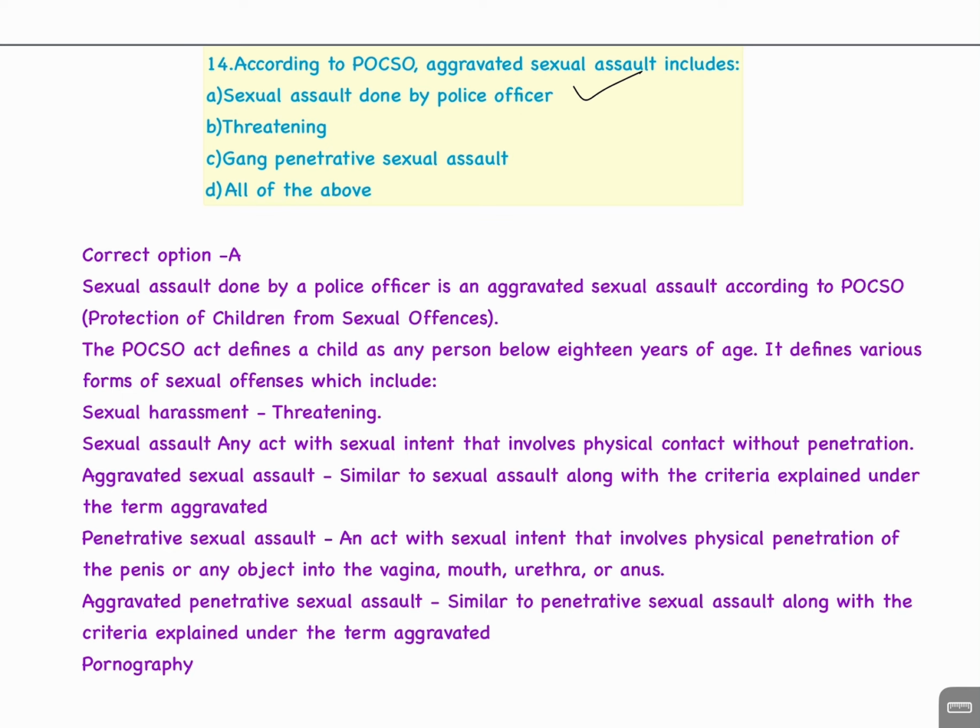It defines various forms of sexual offences which include sexual harassment, threatening, sexual assault, any act with sexual intent that involves physical contact without penetration, aggravated sexual assault, similar to sexual assault, along with the criteria explained under the term aggravated, penetrative sexual assault, an act with sexual intent that involves physical penetration of the penis or any object into the vagina, mouth, urethra, or anus. Aggravated penetrative sexual assault, similar to penetrative sexual assault, along with the criteria explained under the term aggravated. Pornography.